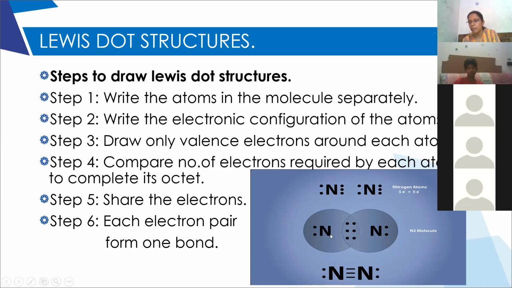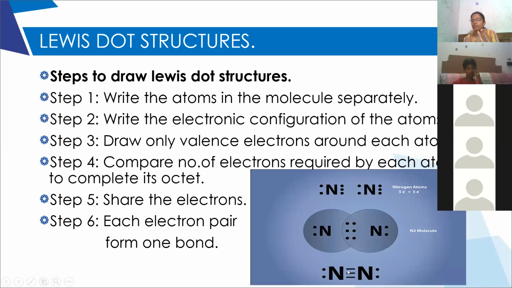Aditya, did you get this? Yes, ma'am, 3 pairs of electrons are shared. See, if you observe the pair of electrons on the left side of the first nitrogen and on the right side of the second nitrogen, they are not involved in the sharing. They are not being shared with the adjacent atom. Only these 3 are being mutually shared. That is the reason we write the unshared electrons just as they are, or even no need to represent them.